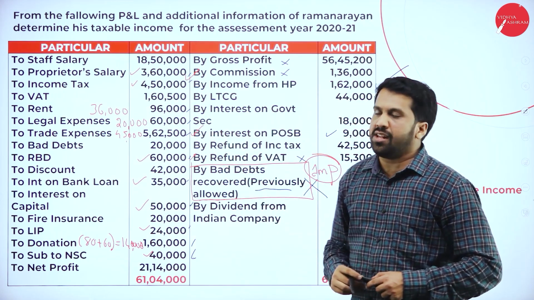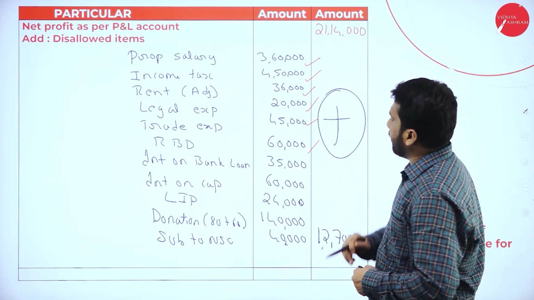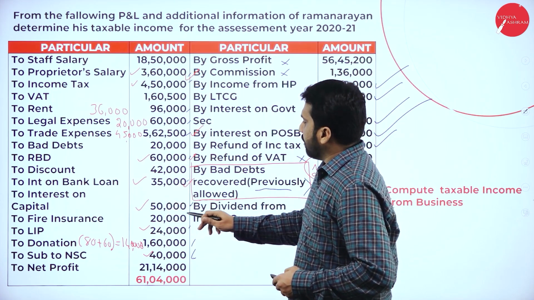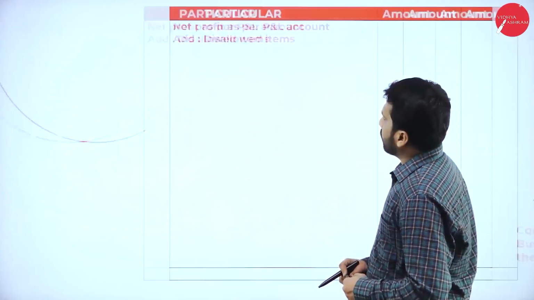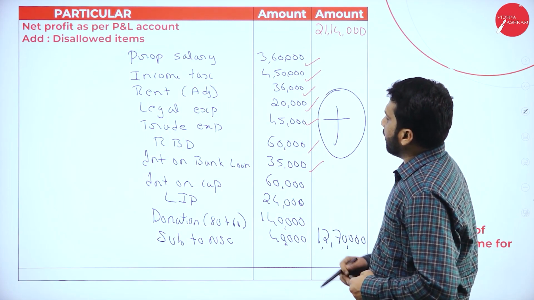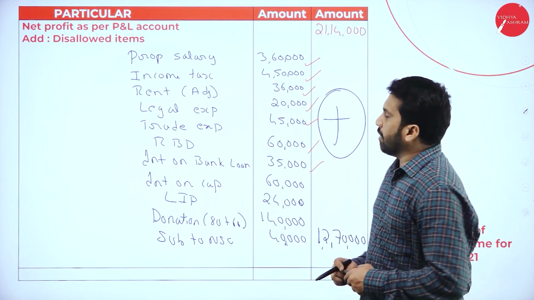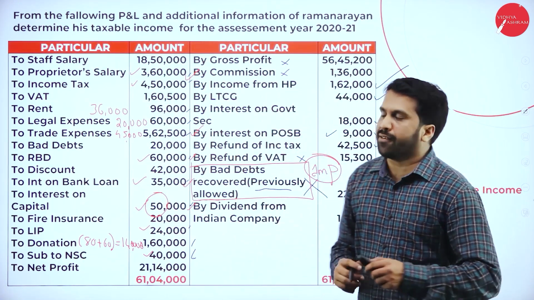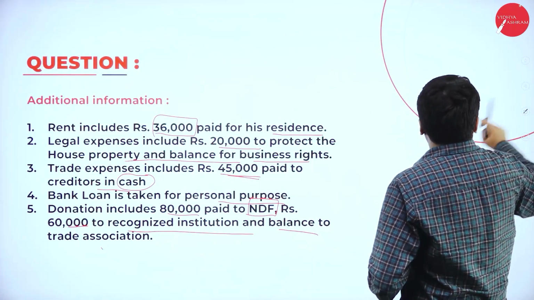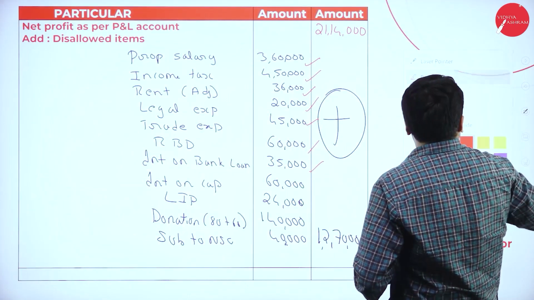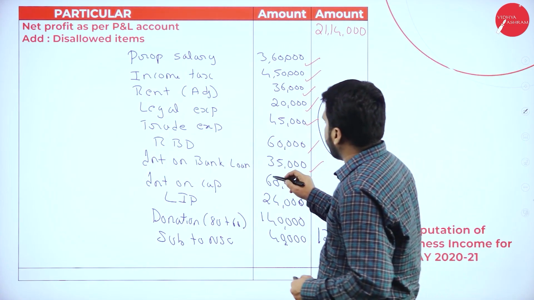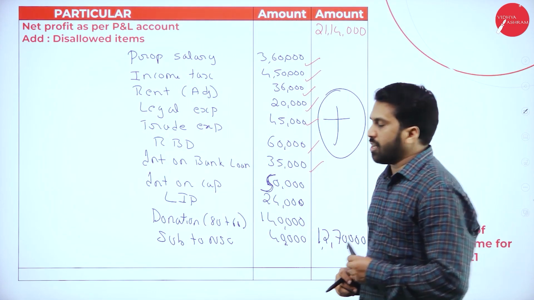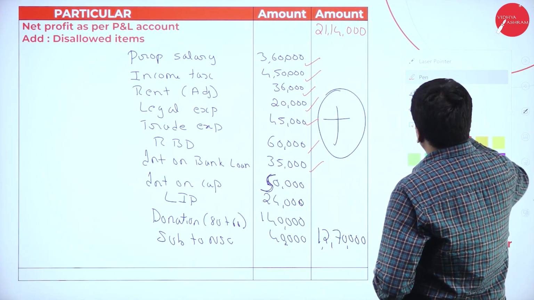And along with that, we have interest on bank loan 35,000 and your interest on capital. Interest on capital is 50,000. So if you add 50,000, this will become how much? 12,60,000.